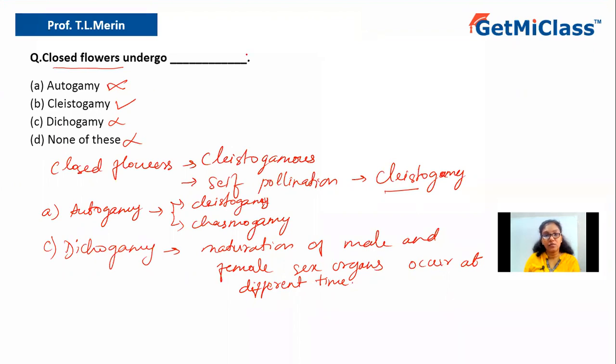So let us conclude the answer. According to the question, closed flowers undergo, what do they undergo? They undergo cleistogamy. That is option B. That is the answer. Final answer is option B, that is cleistogamy.